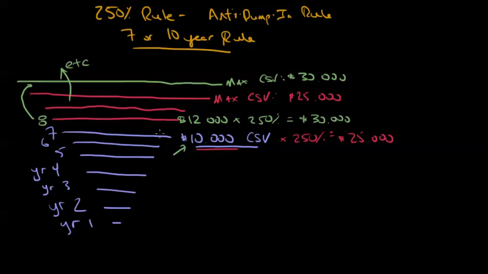Where it is a concern, though, and quite rightly so, is if you have a minimum funded policy. That is, if in year 7 you've got just this tiny little cash value, if you've got this minimum funded guy where there's been no cash going into it, and let's say, just for the sake of argument, you only have $1,000 of cash value here, well, you're never going to have a really big cash value with this policy. You can see then your year 10 maximum would be, in this case, just $2,500. You've in some ways really reduced the effectiveness of your universal life insurance policy by not building a cash value earlier. I hope that helps.